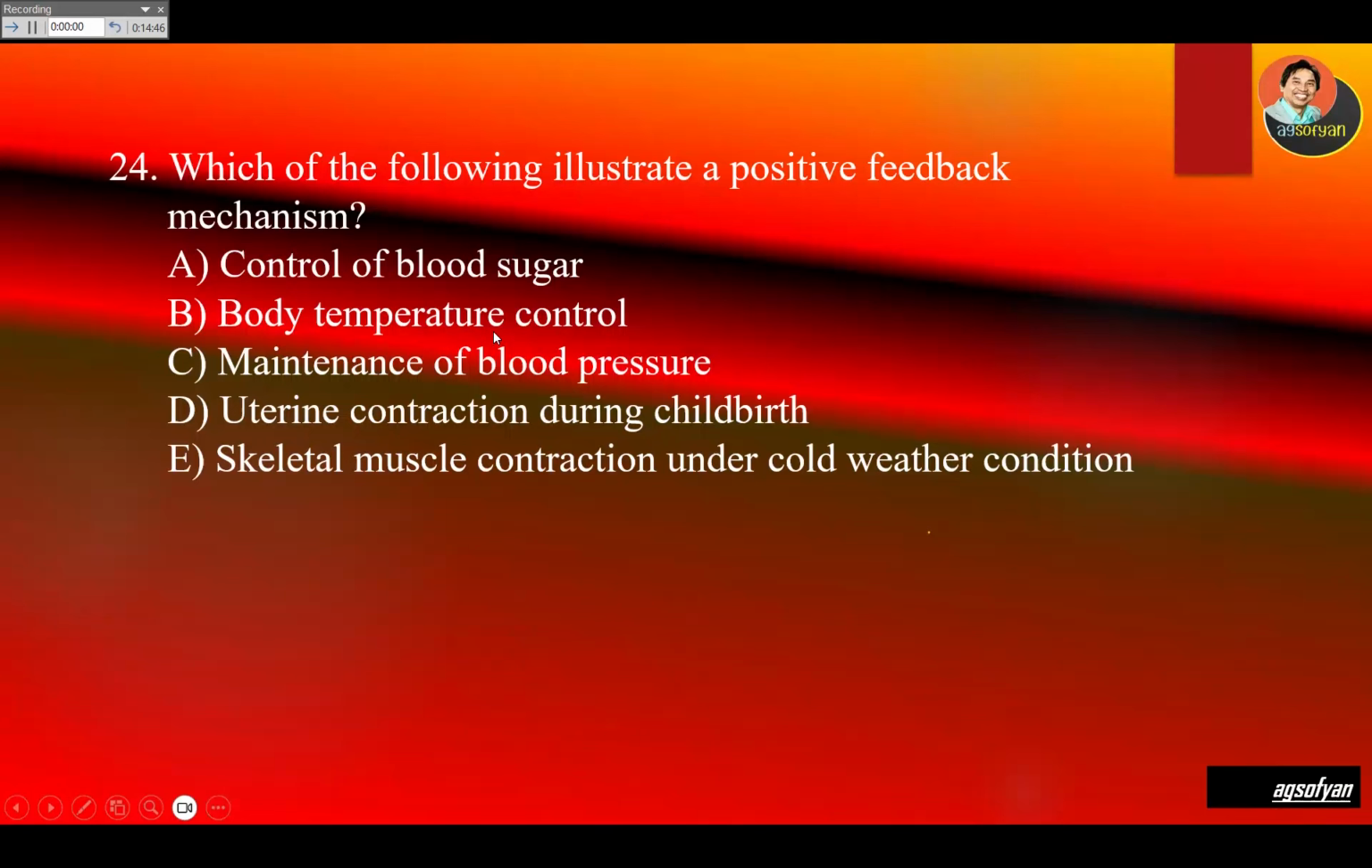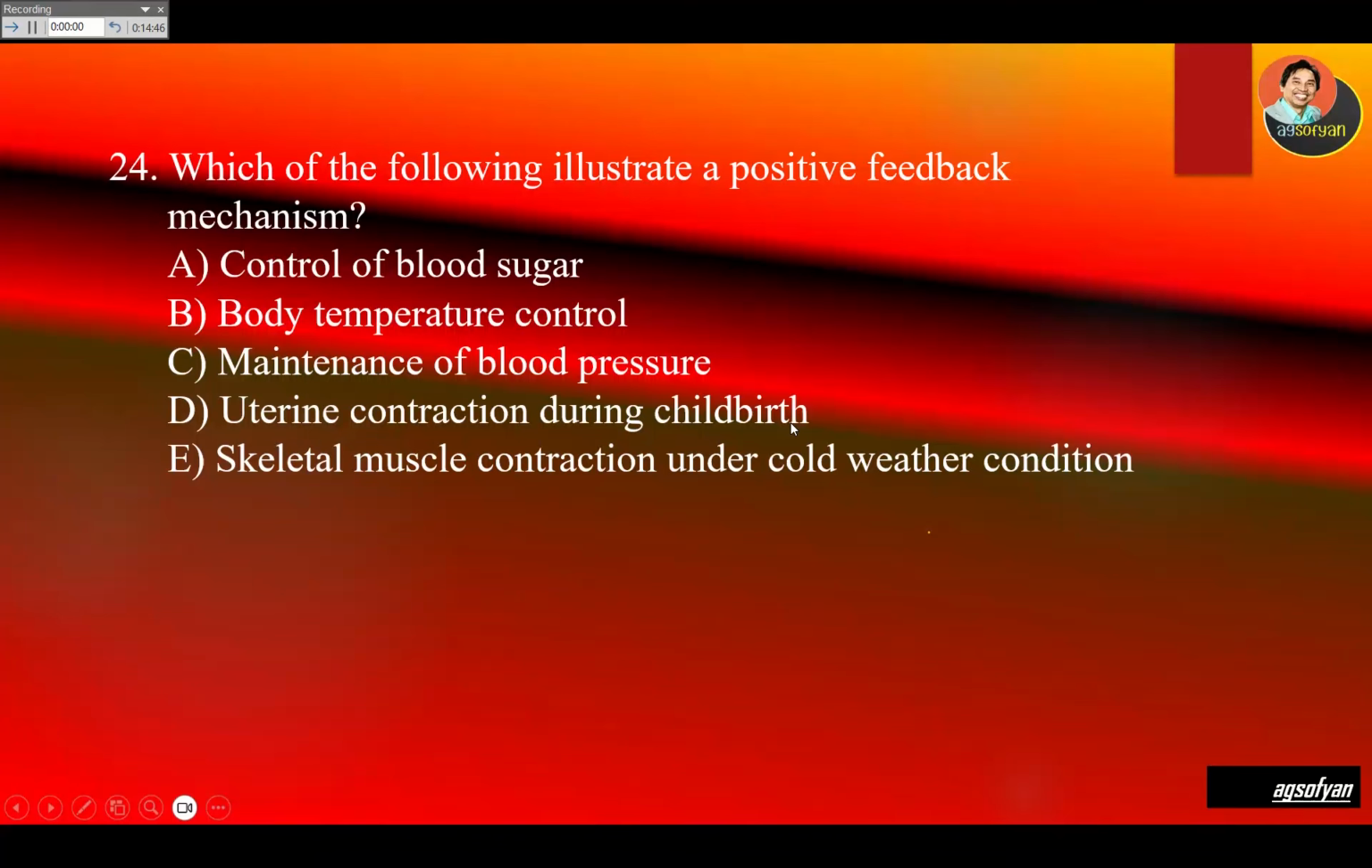Body temperature control, this is also a negative feedback system. If our body temperature increases, then we produce sweat to decrease it. Maintenance of blood pressure is also a negative feedback system, because if blood pressure increases, our heart muscles will slow down to decrease it. So this is negative. Uterine contraction during childbirth.